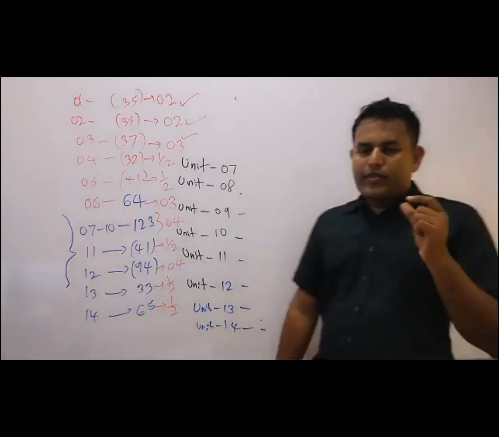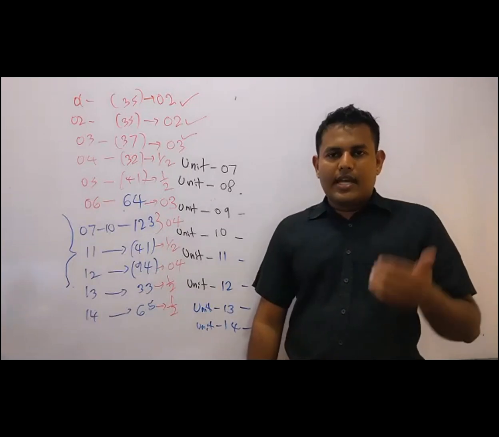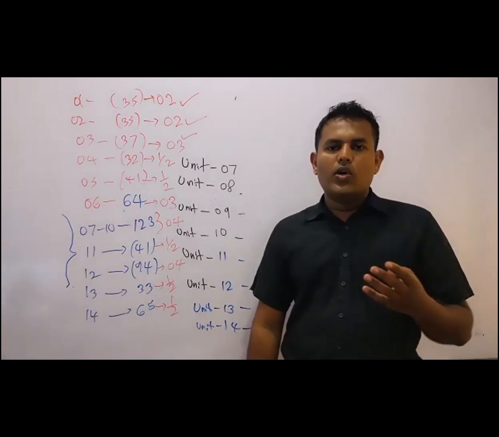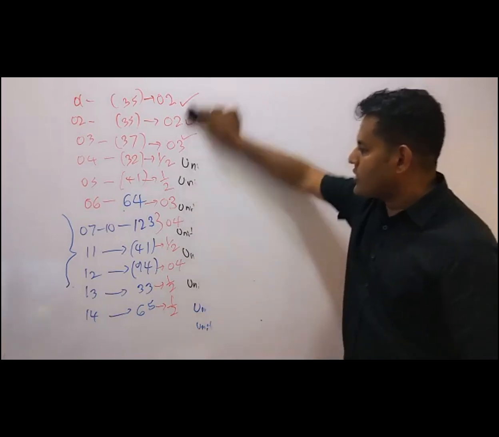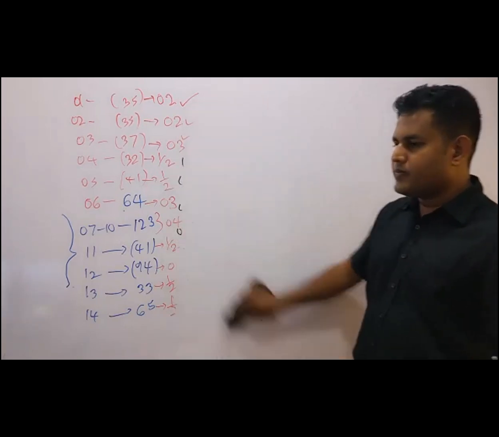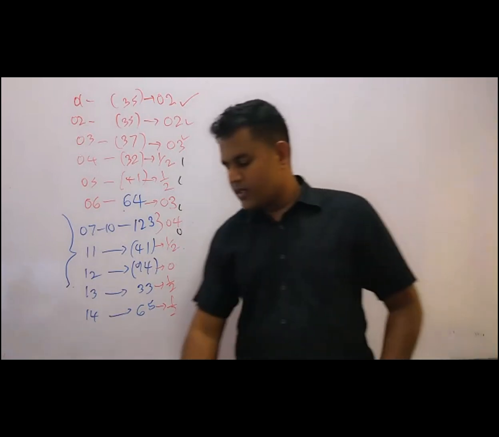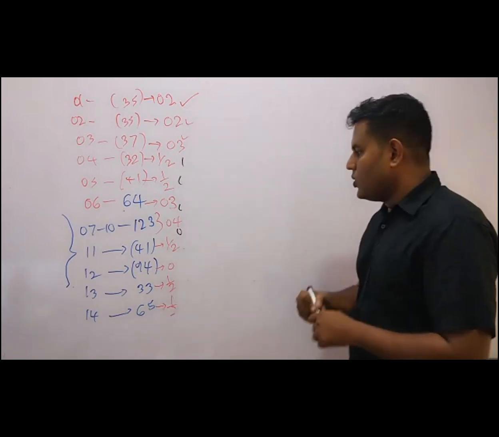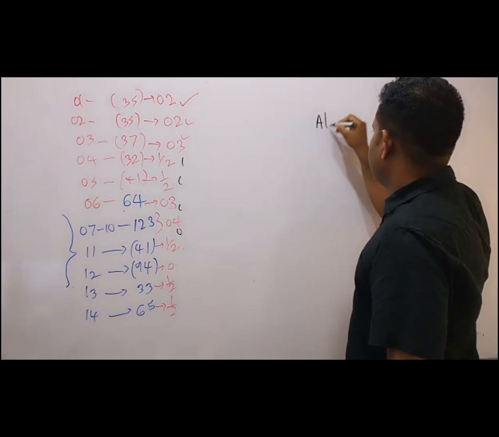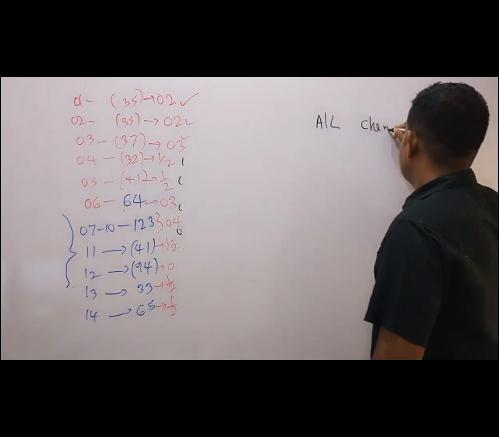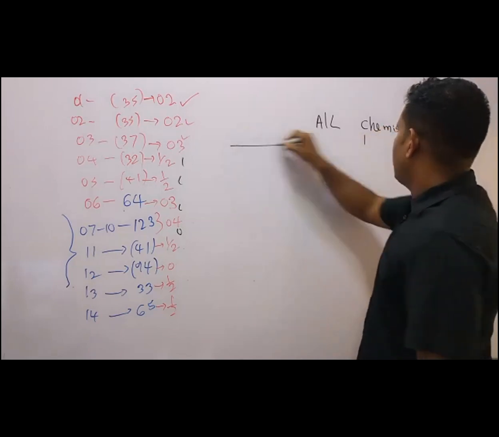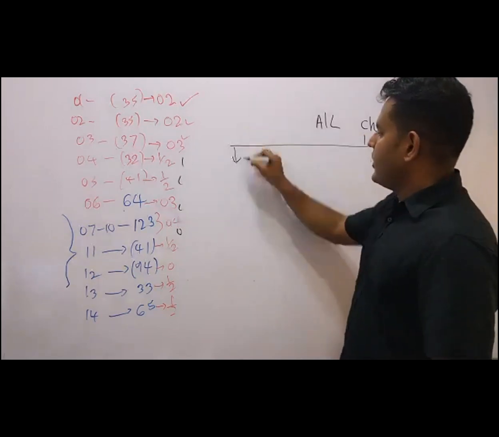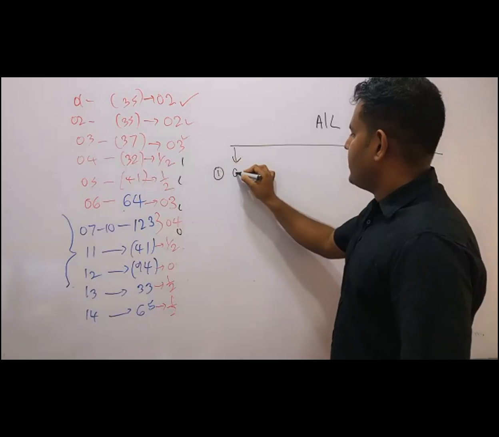What I wrote was: advanced level chemistry can be separated into 4 sections. A level chemistry is separated into 4 sections. So what is the first section? General chemistry.